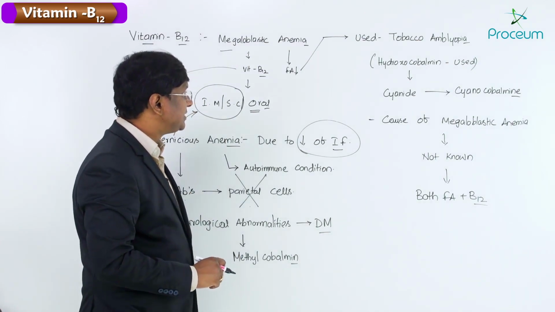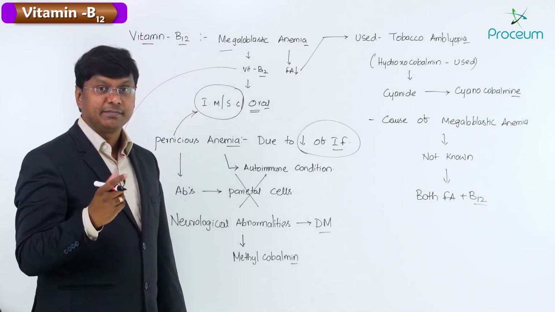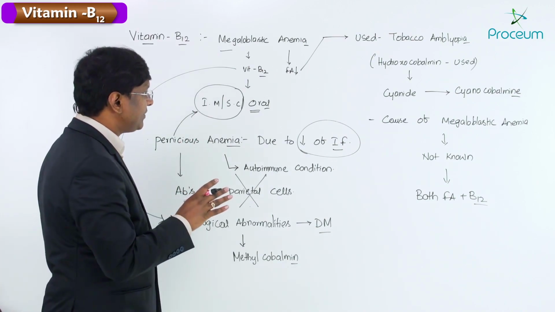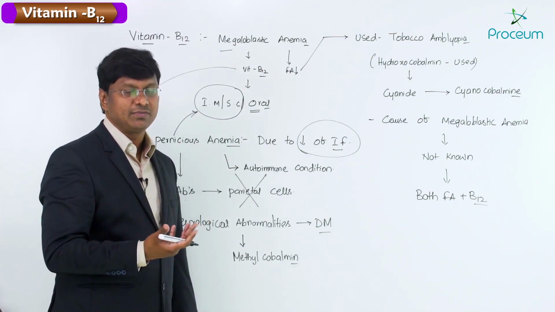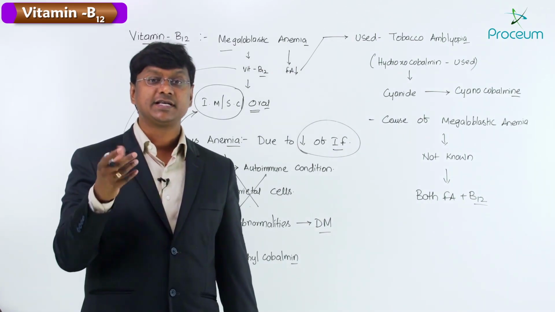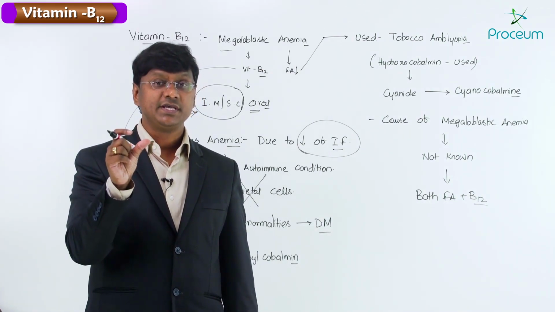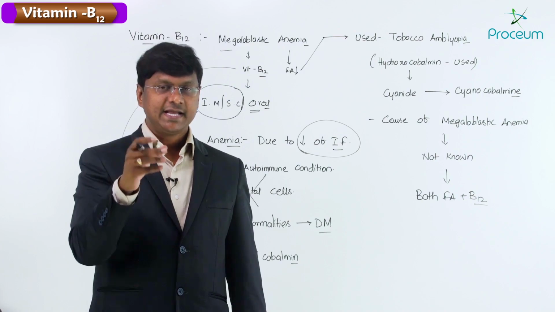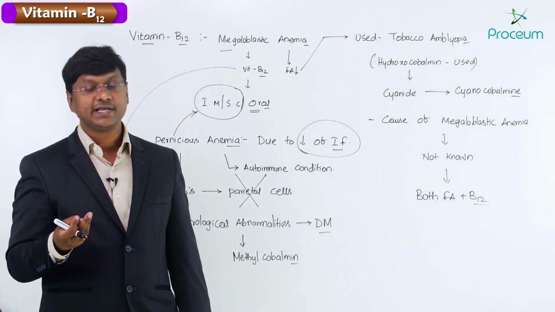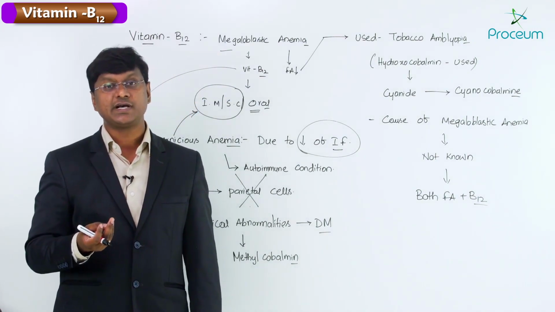Now, what are the causes of megaloblastic anemia? Until now, we have discussed what megaloblastic anemia is: the size of the RBCs is enlarged. Actually, vitamin B12 and folic acid are required for maturation of the RBC.